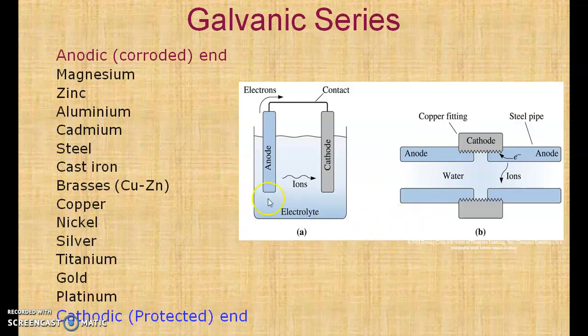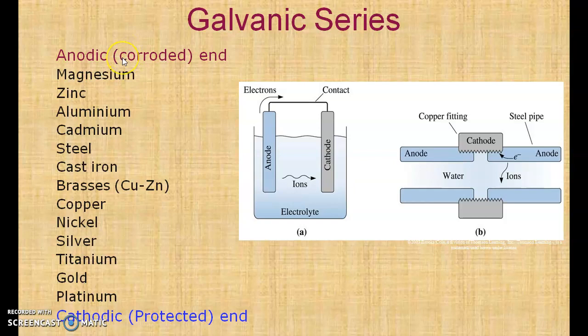Now there are some limitations of the electrochemical series. In the electrochemical series, the electrode potential is calculated under standard conditions. But when corrosion takes place, the conditions are not standard. Therefore, the galvanic series is prepared, in which the electrode potential of all the metals is calculated in a single environment, and the environment selected is the most corrosive environment, that is seawater. And one more advantage of the galvanic series is that along with metals, it also includes alloys.